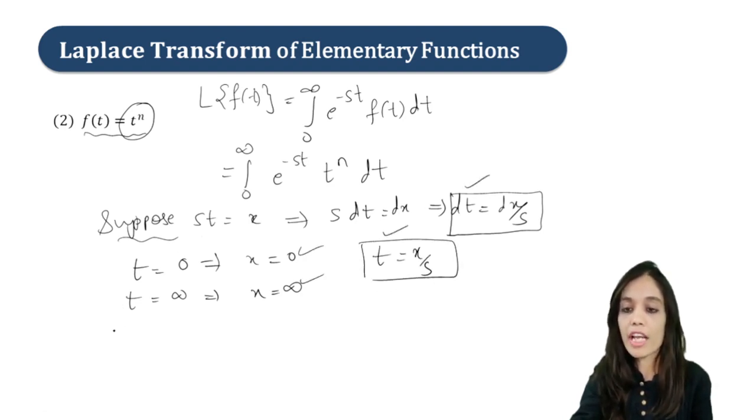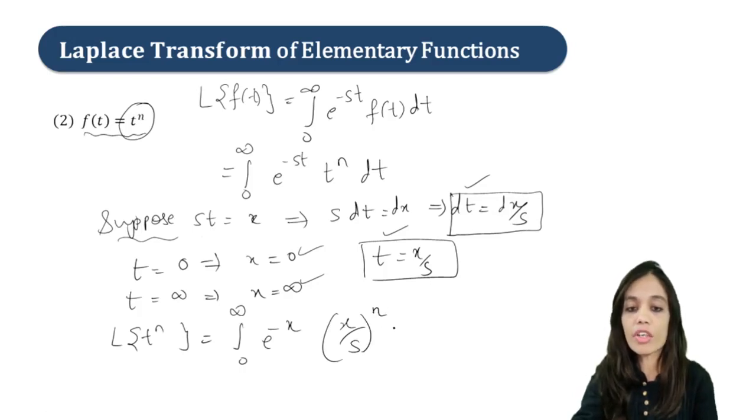So finally our Laplace of t raised to n will be equal to integration 0 to infinity e raised to minus x. Now your t is x upon s. So x upon s whole raised to n, and dt is dx upon s. Now this s raised to n and s, we can take out common as 1 upon s raised to n plus 1, integration 0 to infinity e raised to minus x, x raised to n dx.